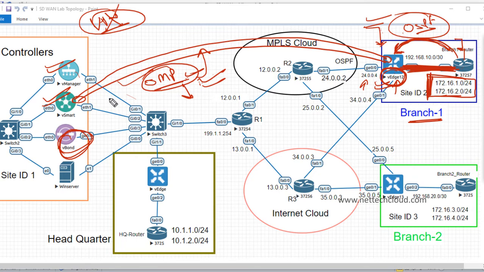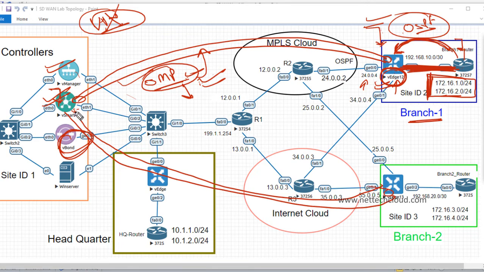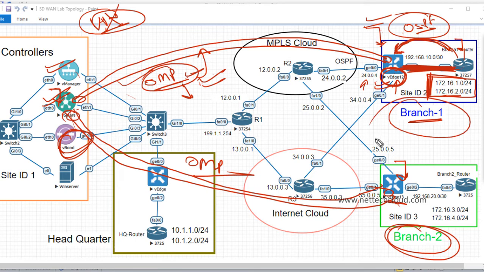Finally, the prefixes go to the vSmart, the controller, and this vSmart controller has another OMP peering with, let's say, the branch 2 router. So the same prefixes will be advertised to the branch 2 router, the vEdge or WAN edge device. In this way, the branch 2 WAN edge device receives the prefixes of branch 1, right?